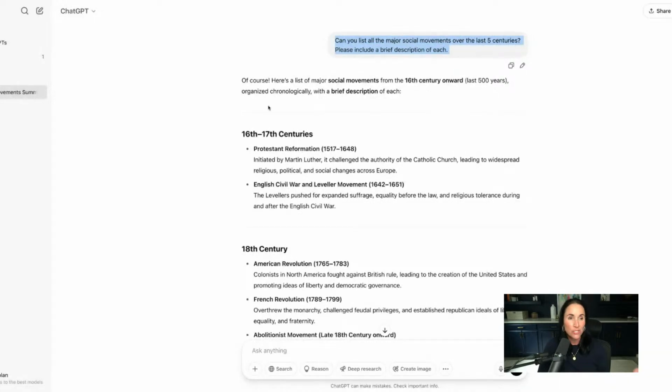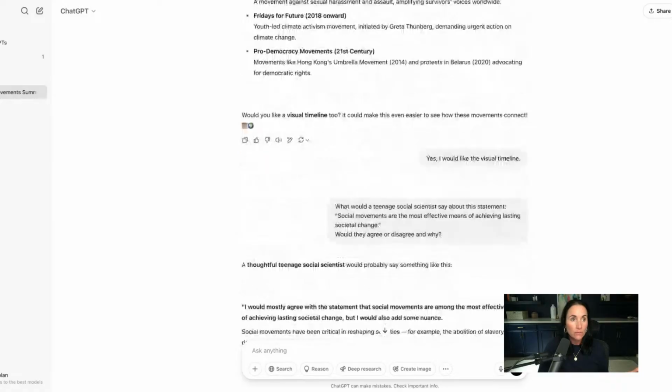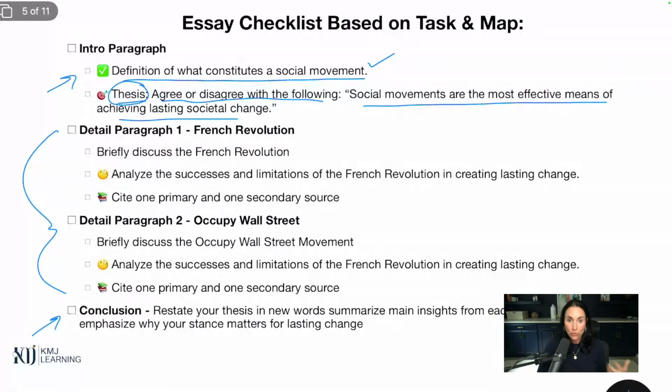Because we weren't sure we wanted to do women's suffrage and civil rights. Not that those are not important. It's just that we've done a lot of those. We wanted to try something different. And so we went in here and we looked around and we decided that the French Revolution and the Occupy movement would be our two things, right?